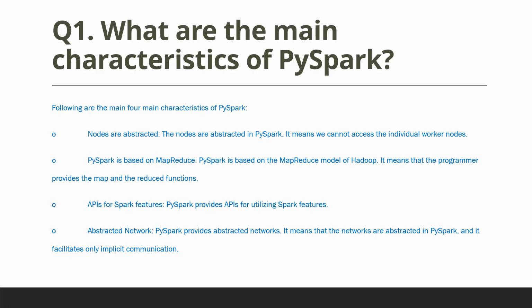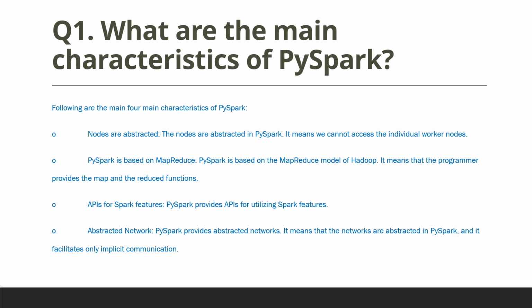First question: what are the main characteristics of PySpark? Following are the main characteristics of PySpark. Nodes are abstracted. The nodes are abstracted in PySpark, which means we cannot access the individual worker nodes. PySpark is based on the MapReduce model of Hadoop. It means that the programmer provides the map and the reduce function.